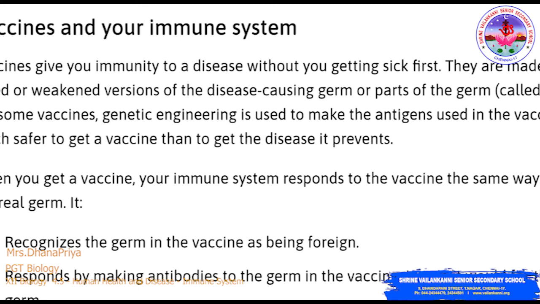So it's much safer to get a vaccine than to get the disease it prevents. When you get a vaccine, your immune system responds to it the same way it would to the real germ. First, it recognizes the germ in the vaccine as being foreign, and it responds by making antibodies to the germ in the vaccine just as it would for the real germ.